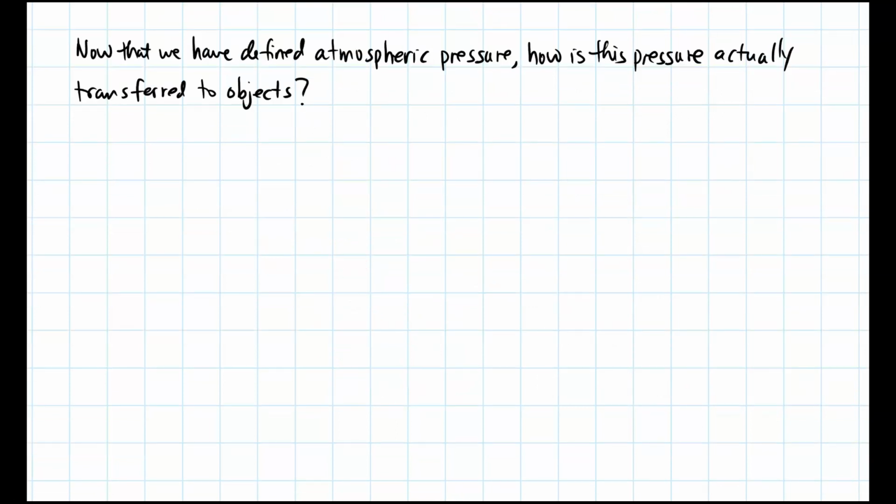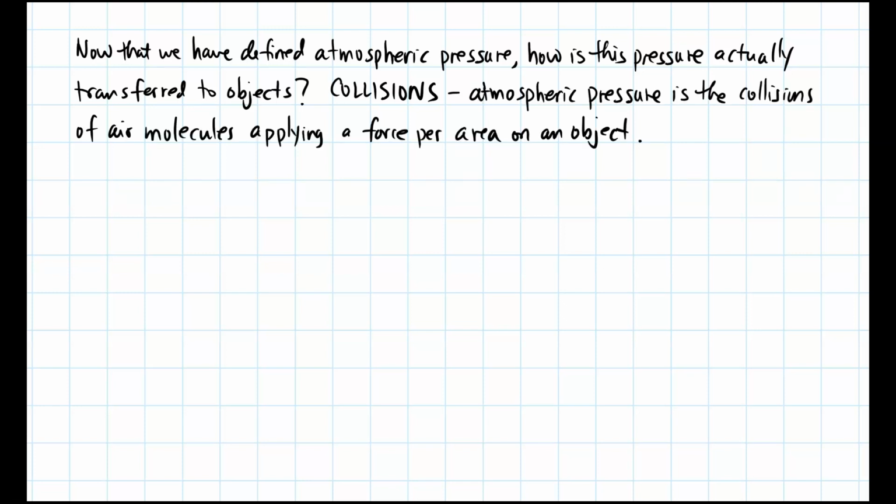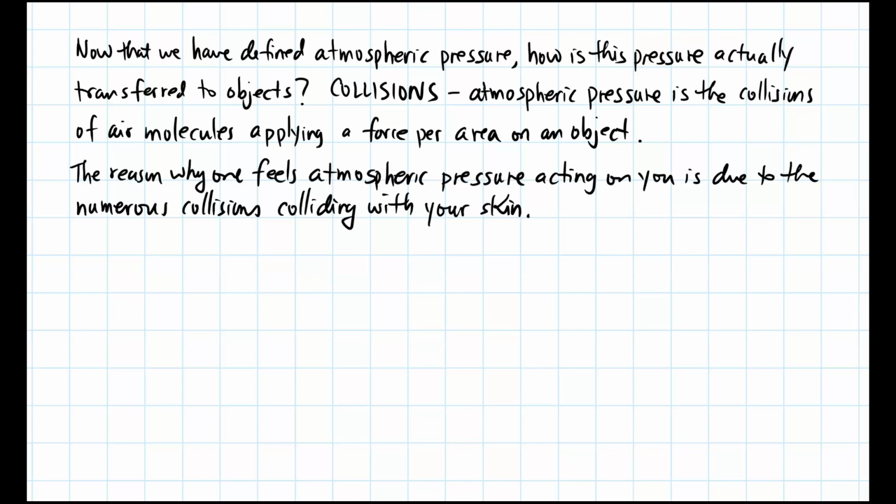Now that we have defined atmospheric pressure, how is this pressure actually transferred to objects? The answer is collisions. That is, atmospheric pressure is the collisions of air molecules applying a force per unit area on an object. The reason why one feels atmospheric pressure acting on you is due to the numerous collisions of air molecules colliding with your skin.